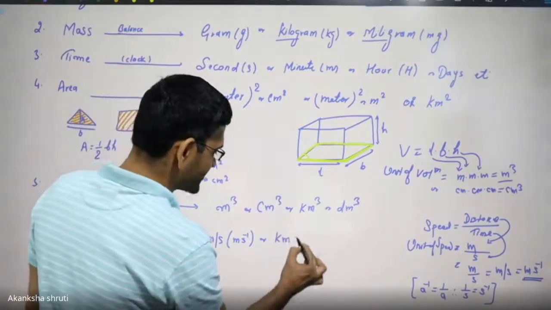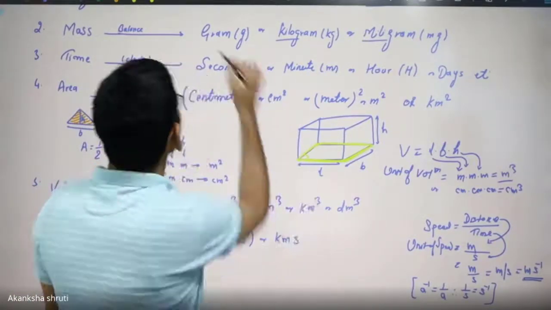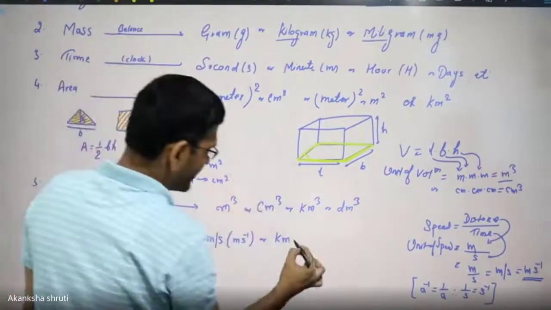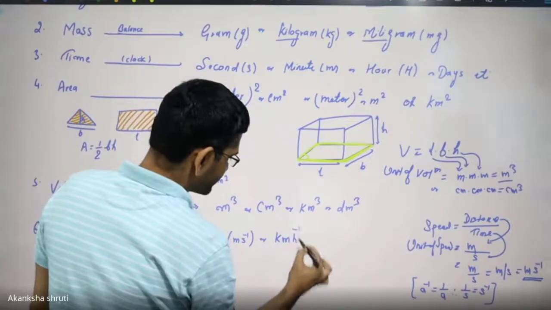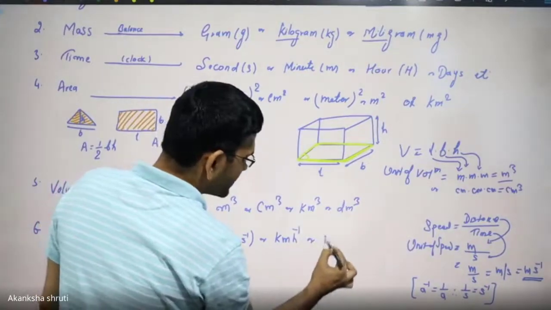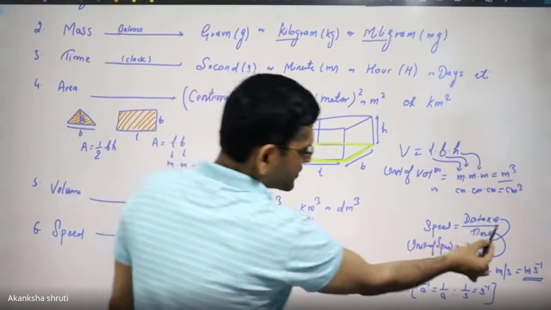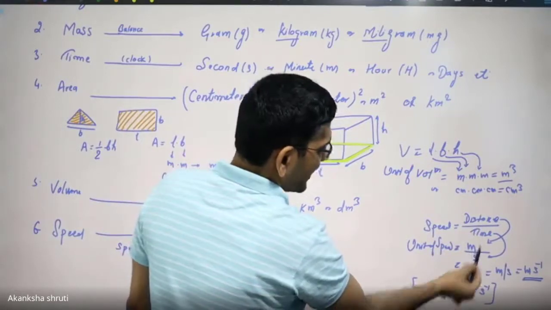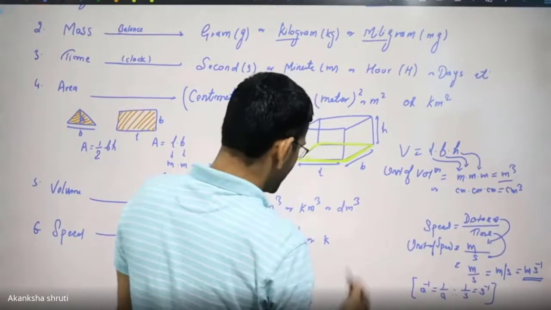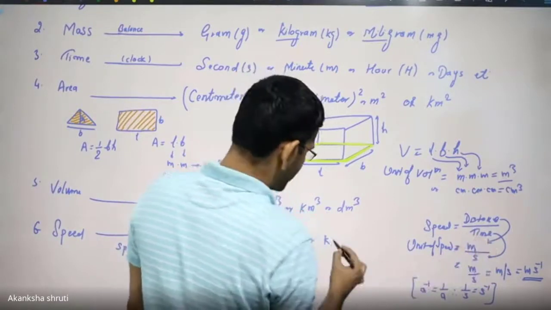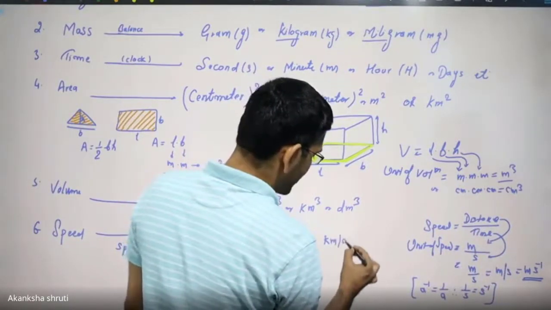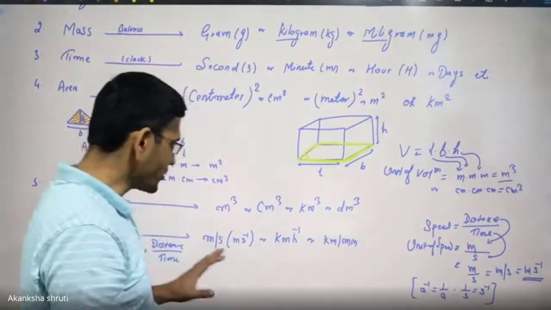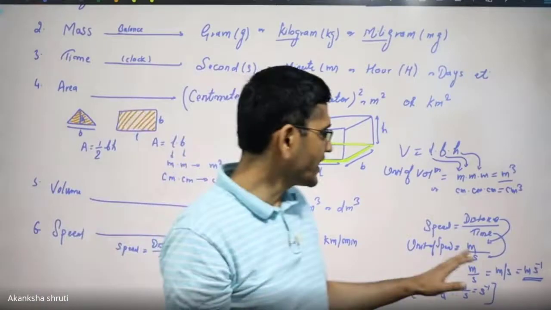So kilometer per second we may also take, or kilometer per hour, or distance in meter and time in minute, or distance in kilometer and time in minute. So it depends on the unit that we are choosing.